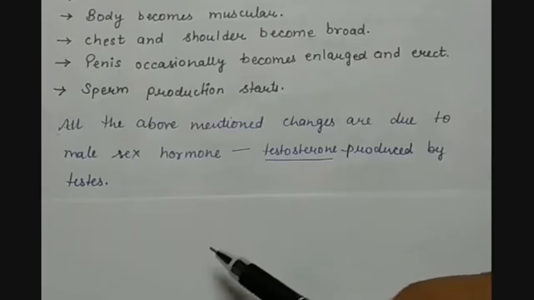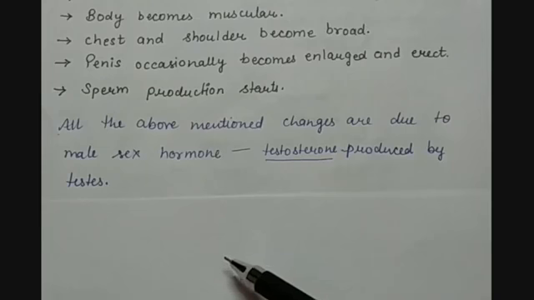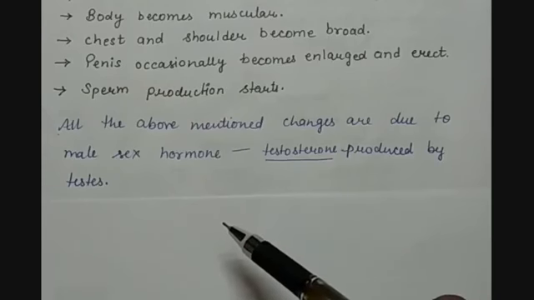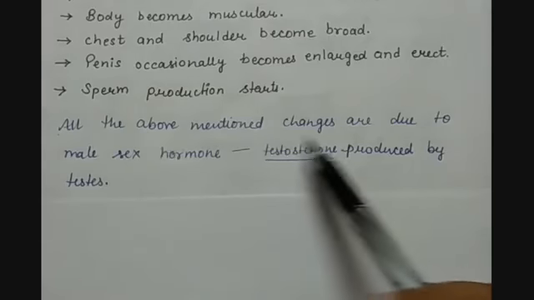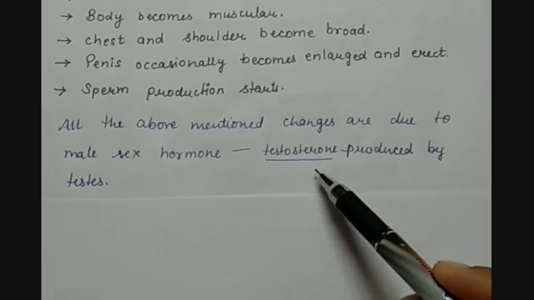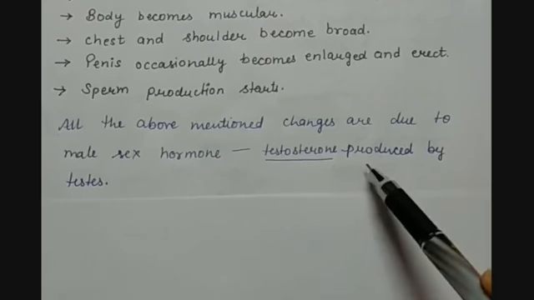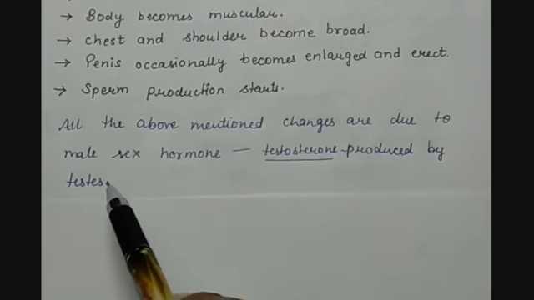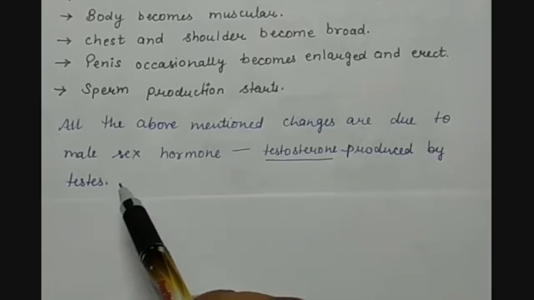As I told you, at the onset of puberty the reproductive organs start maturing along with the secretion of sex hormones in the body. All the above mentioned changes are due to the male sex hormone, testosterone, which is produced by the testis, one of the parts of the male reproductive system.